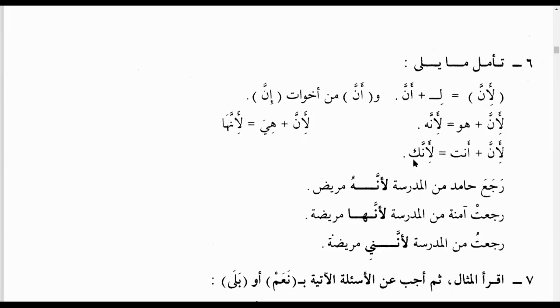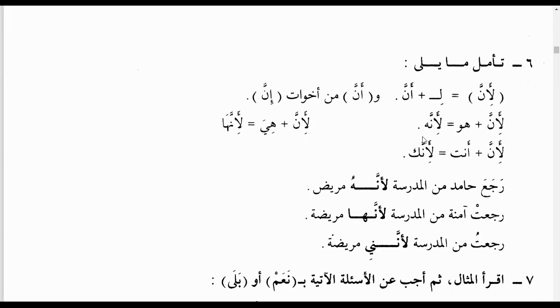So basically, you can conjugate all the attached pronouns. For example, hu, huma, hum, ha, huma, hunna. Okay, do you remember the mukhatab ones? Ka, kuma, kum, ki, kuma, kunna, li'annani, or li'anni, and li'anna. Yes, excellent.